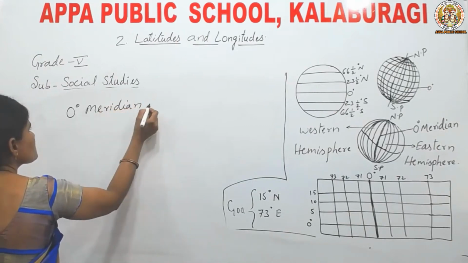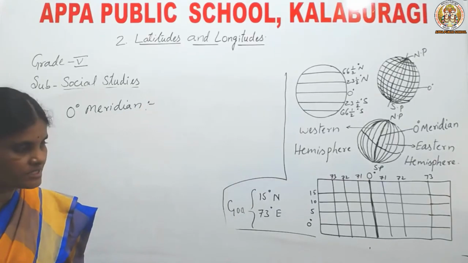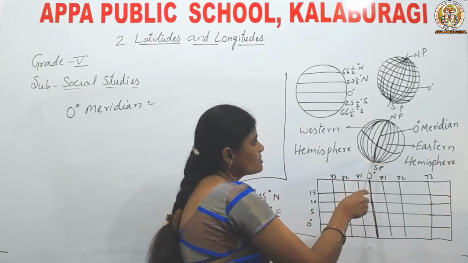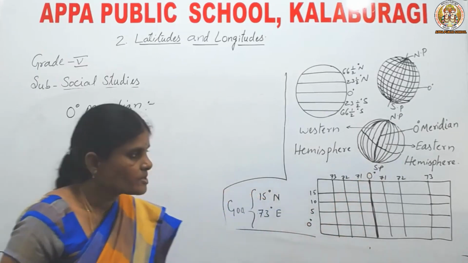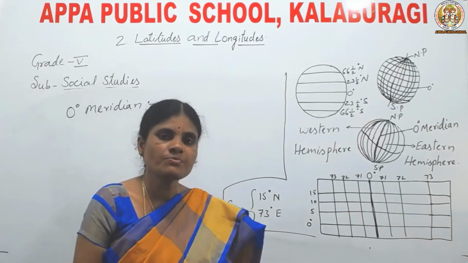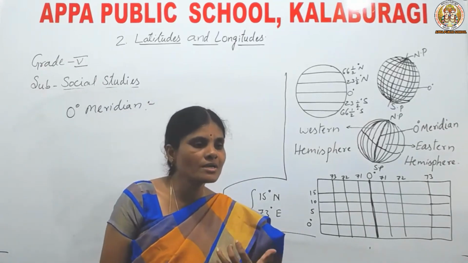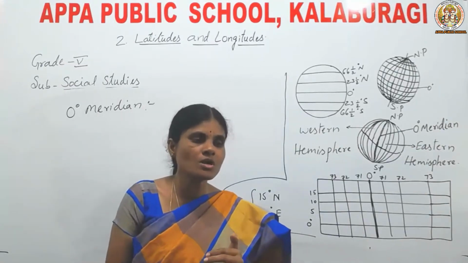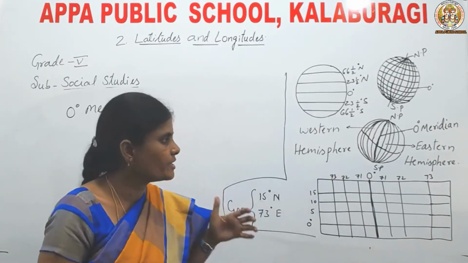Okay, children, this here is the 0-degree meridian. This is called the 0-degree meridian. The 0-degree meridian is also called the Greenwich meridian. Why is it called the Greenwich meridian? Because it passes through the place called Greenwich in London, in the United Kingdom.